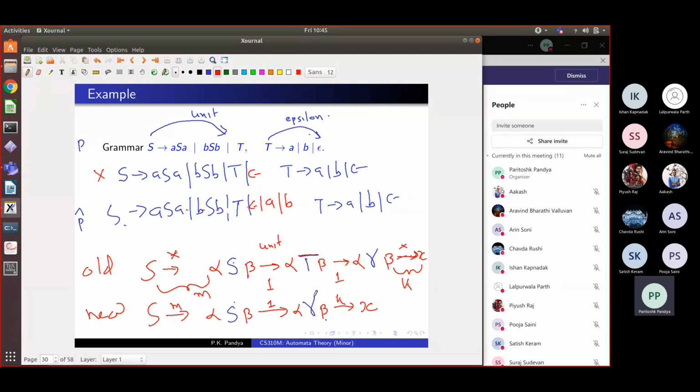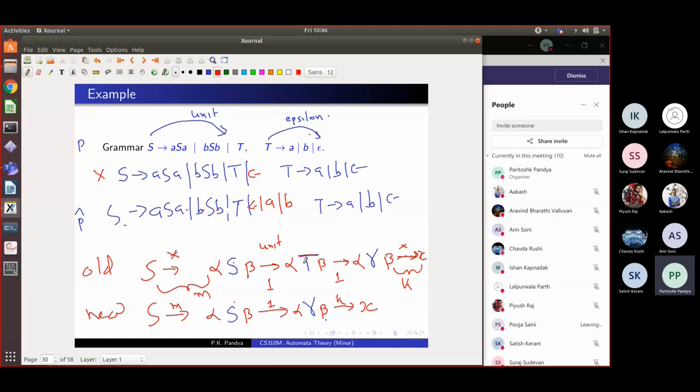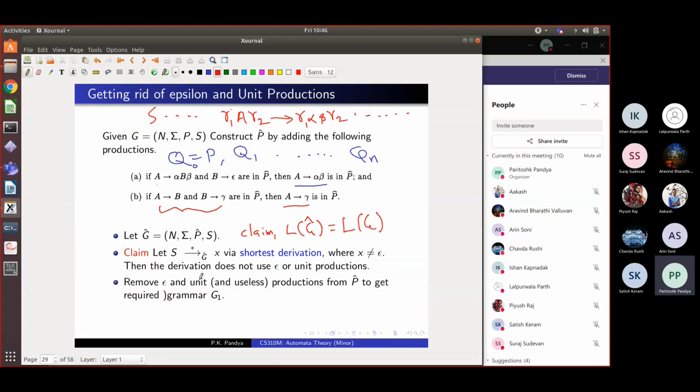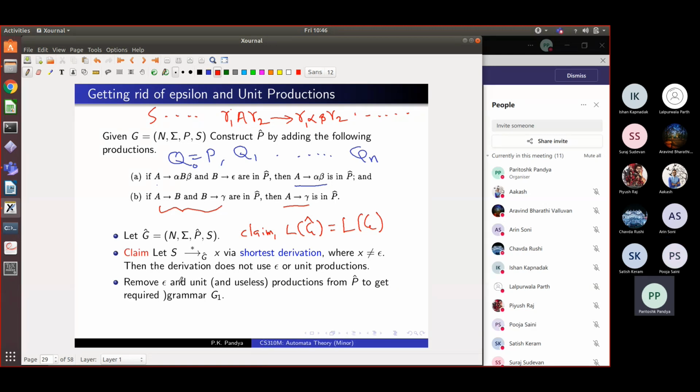So that's the rule. It cannot have a unit production, and similarly it cannot have an epsilon rule, because every time you applied the epsilon rule, you could have directly gone to that string without adding epsilon. So it's easy to see that in the shortest derivation in this new expanded grammar, there is no need for using the unit rules and the epsilon rules. So we may as well discard them without changing the language. So you remove all epsilon and useless productions from P hat.